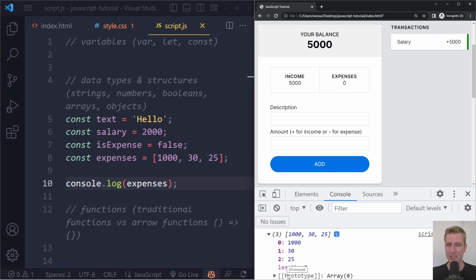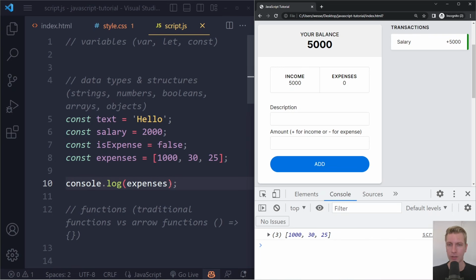Now, sometimes you're also going to see something with this weird prototype. This has to do with how JavaScript works under the hood. It's part of my JavaScript course as well, but it's not really important. It's more of an advanced topic, and it's not something you should be thinking about as a beginner, so you can just ignore this. You don't even work with this in practice, so even if you never learn about it, it doesn't impact you as a developer.